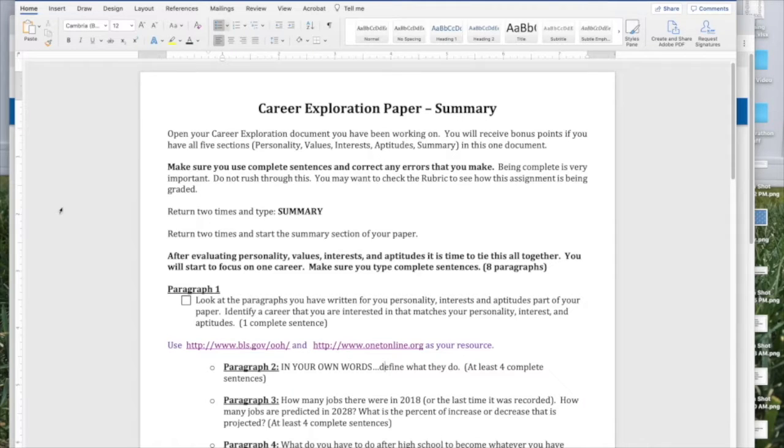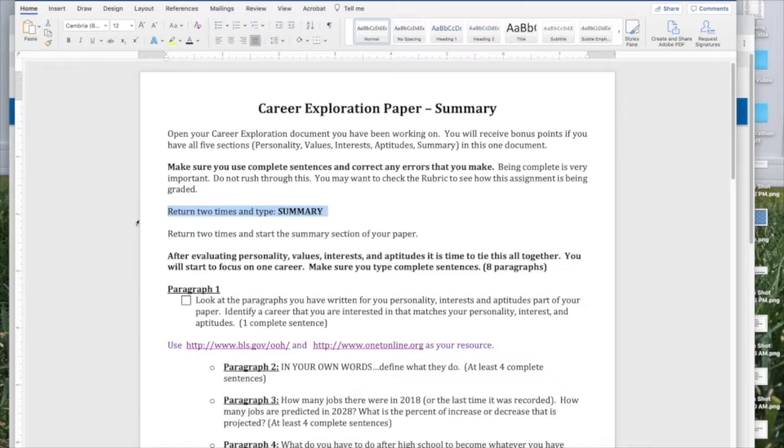We're ready for the summary part of your paper. It says you're supposed to open your career exploration document you've been working on. Make sure you use complete sentences and correct any errors that you make. Being complete is very important. Don't rush through this. This should be some assistance to you as you plan your next 3 years of high school. You may want to check the rubric to see how this assignment is being graded.